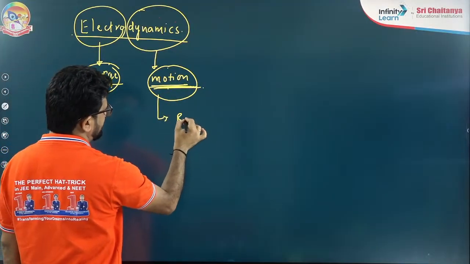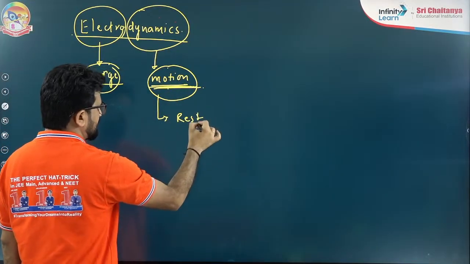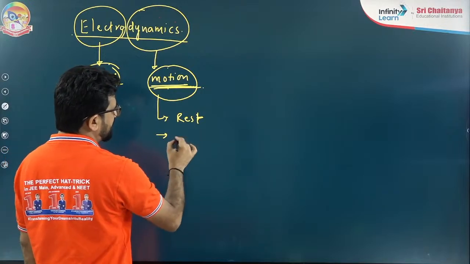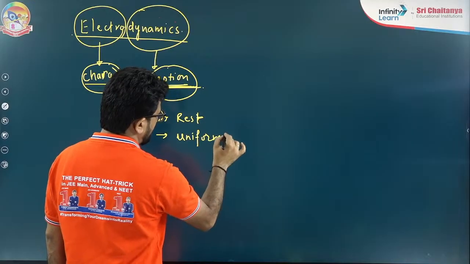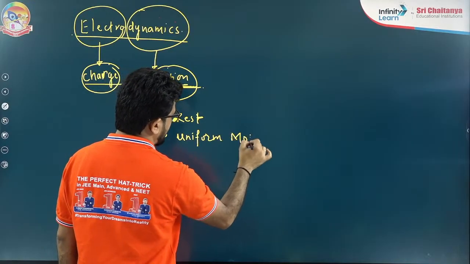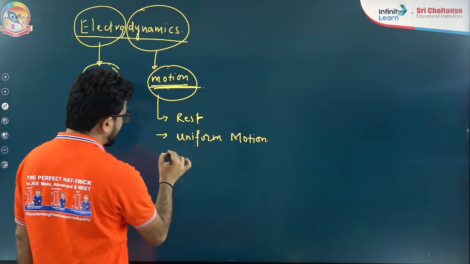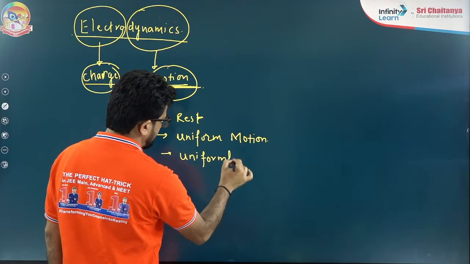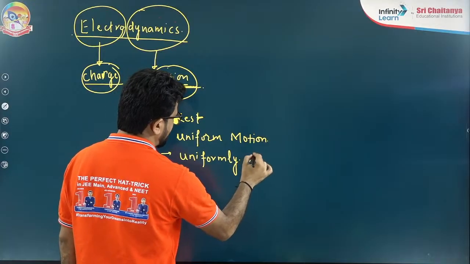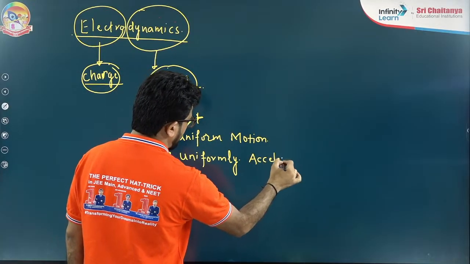Suppose this is rest. Second, we can say motion means uniform motion, I can write. The next point we can say is uniformly accelerated motion, which we can study.